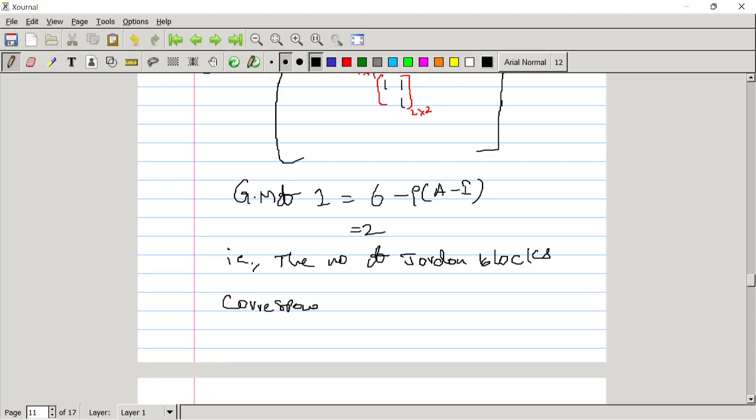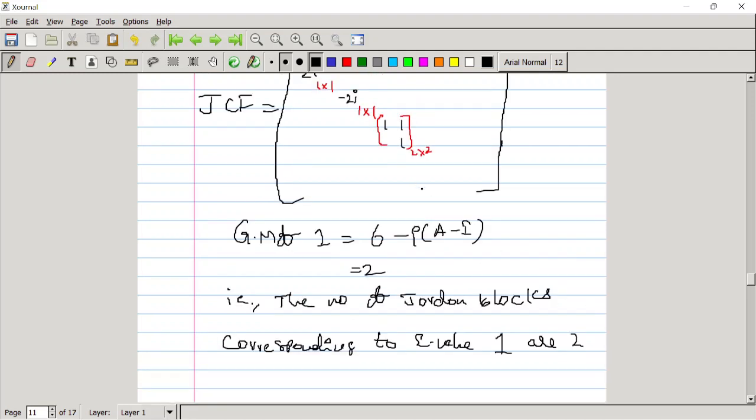Corresponding to eigenvalue 1 are 2. That means the other block is also of order 2 cross 2, and that has to be this only. Here it has to be 0.